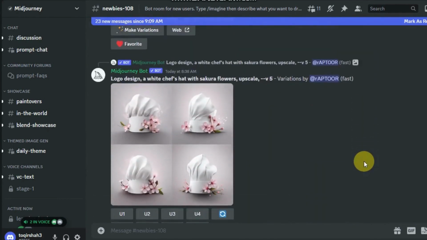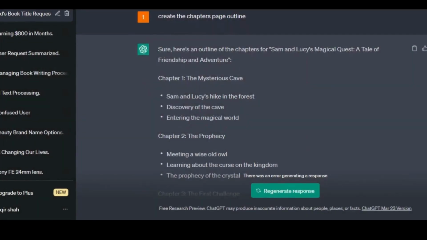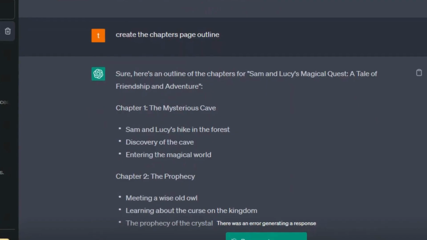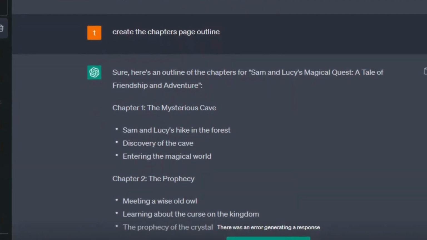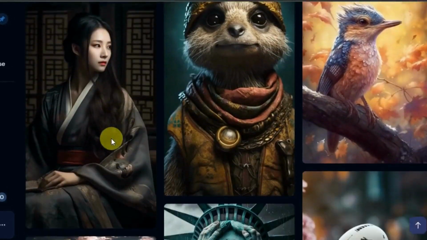I won't repeat the process for all the chapters, because the video will be too long, but you get the idea. Start section by section, and generate the images based on your story topic. If you still need more help using Midjourney, I'll leave a detailed guide below this video.